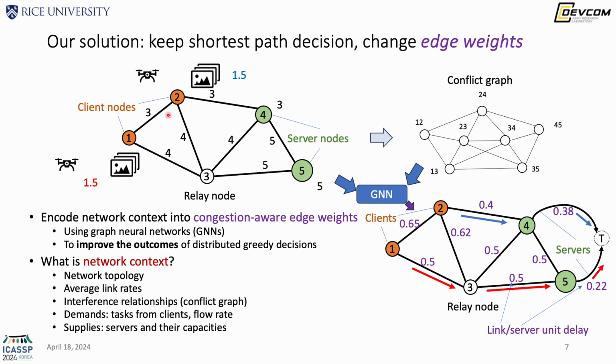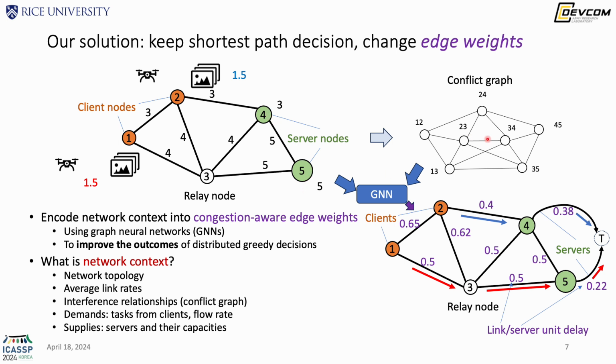It includes the network topology, the average link rates, and the interference relationship between those wireless links. It also includes demand and supplies, such as which client has tasks to offload and the required flow rate of each task. For the servers, this will include which nodes are servers and their capacities.